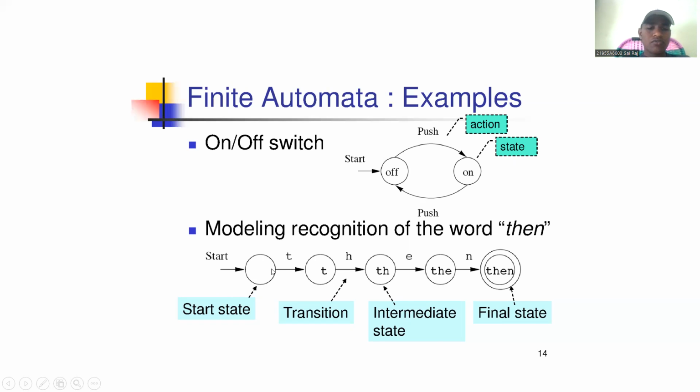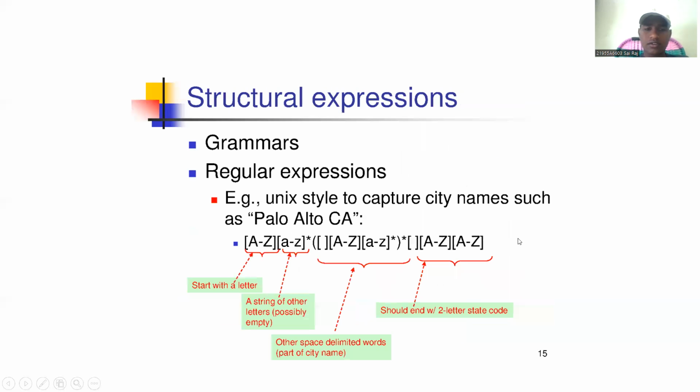Then from one state to another on T, then on H, then E, then N. Here N is completed with the final state. These are the intermediate states. The arrow symbol is a transition. This is the start state and this is the final state, recognized on the last N. So the word "then" is recognized.